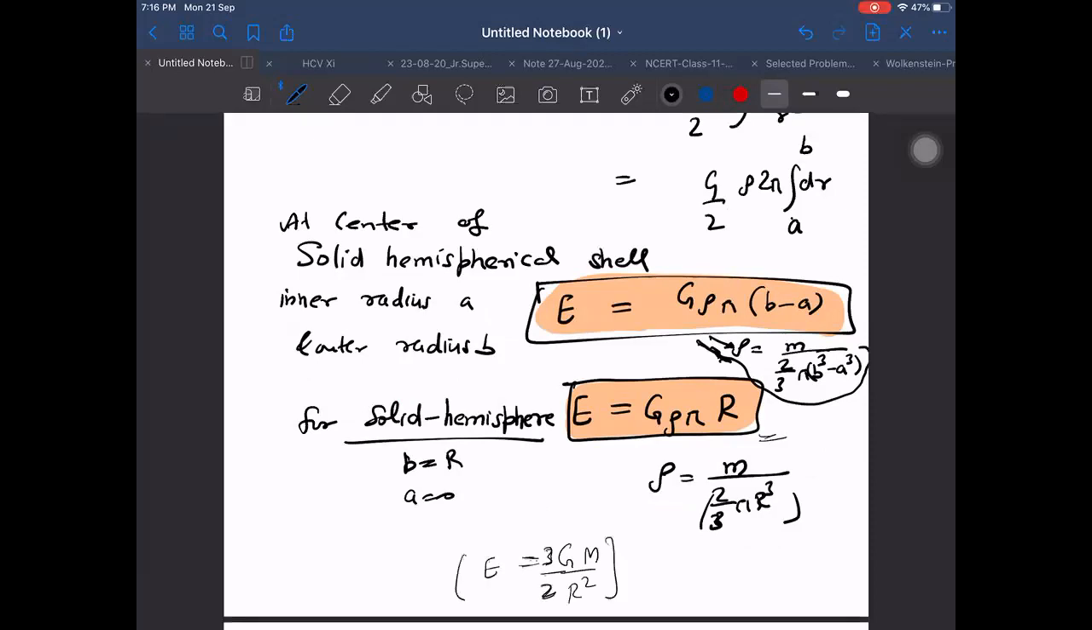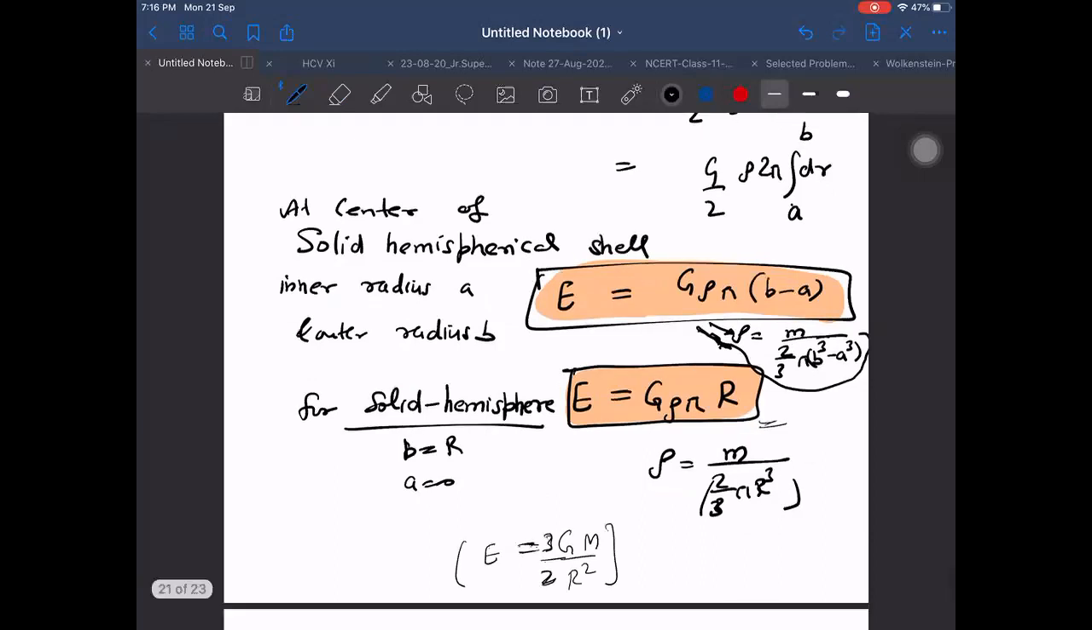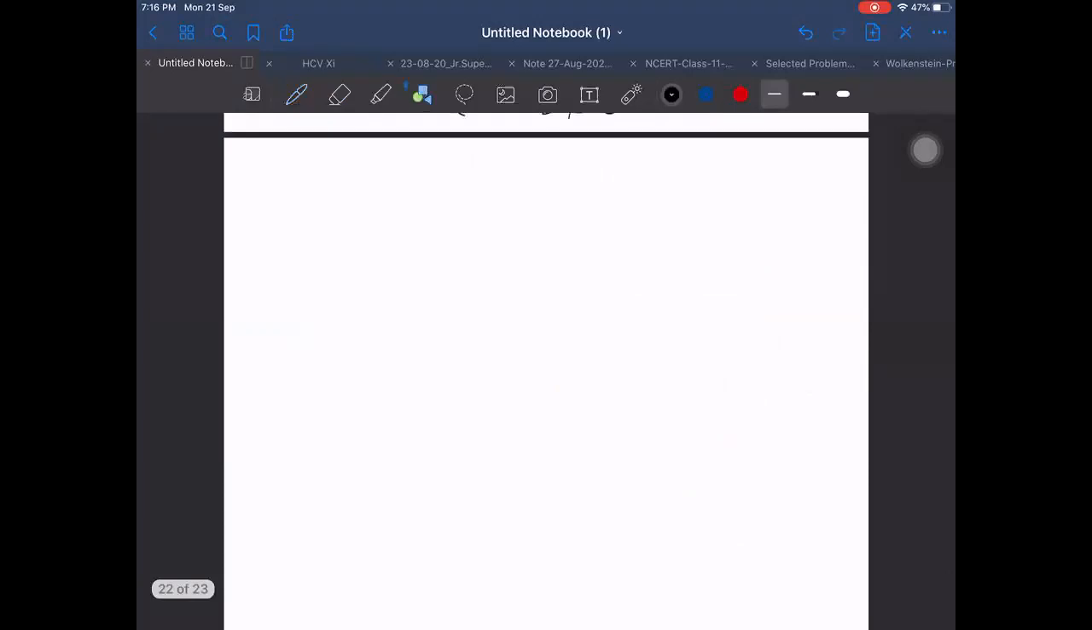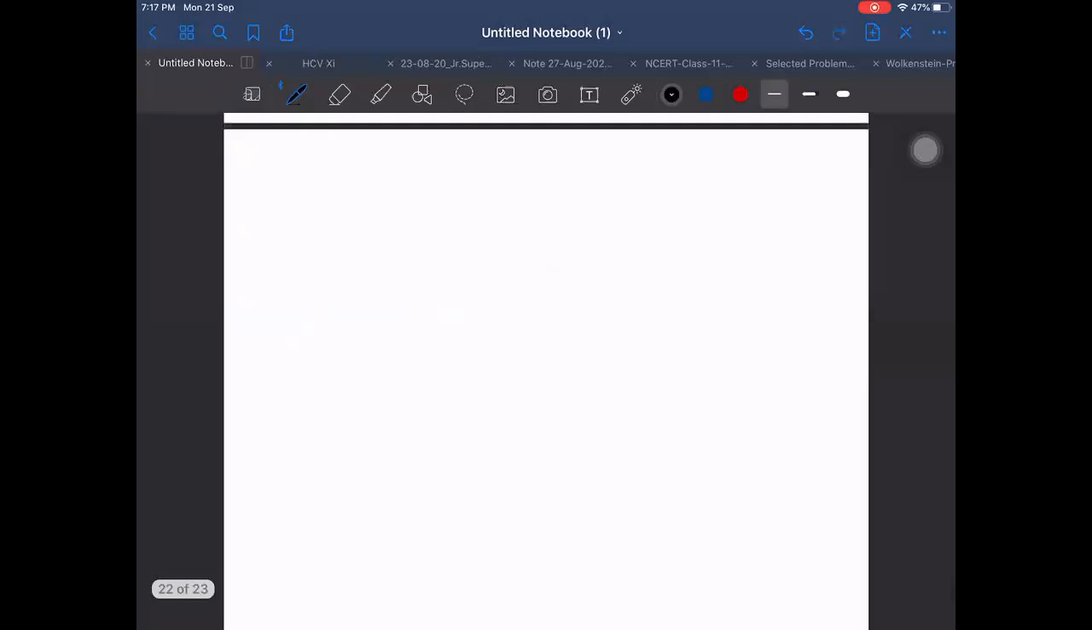3 by 2 times the GM by r square. See, it is interesting. GM by r square is the formula if I take the surface of the earth. But if I take half of the earth and I find at its center, then it will become 3 times that. So will it become 3 by 2 times? Yes, 3 by 2 times.